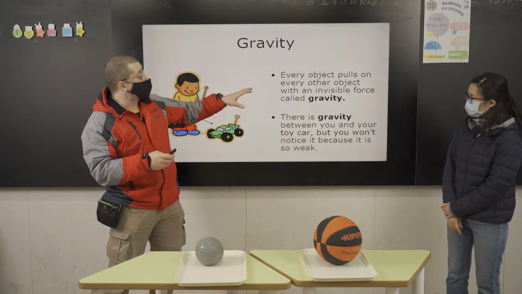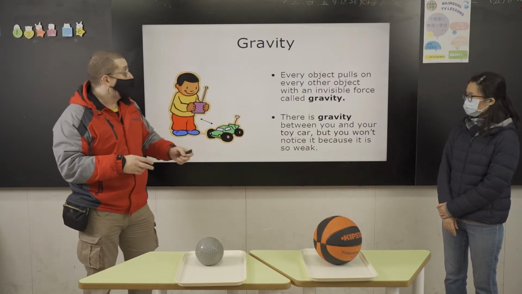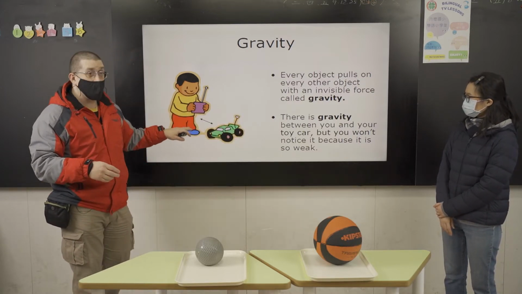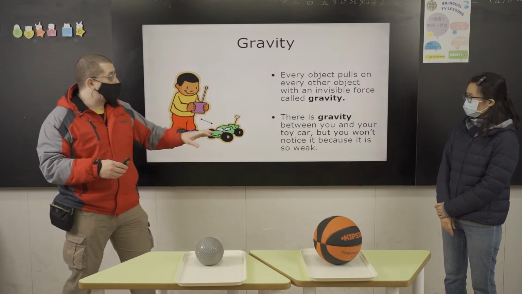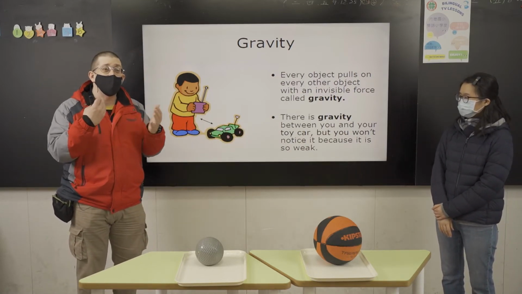Every object pulls on another object with an invisible force called gravity. There is gravity between you and your toy car here, for example, with this boy in the picture. But you won't notice it because it is weak. It is very weak, and you don't feel that pull.